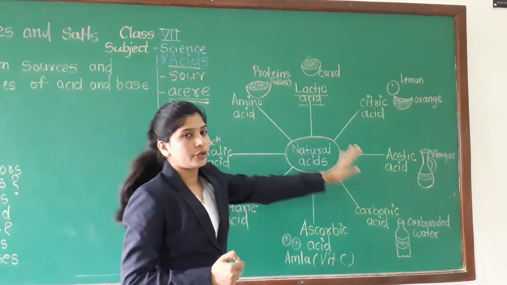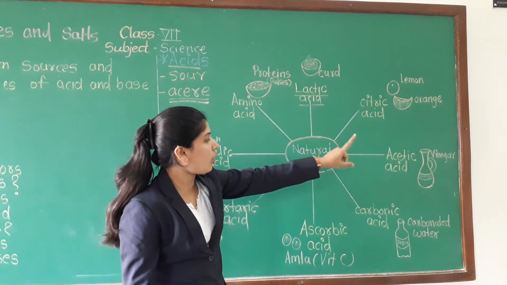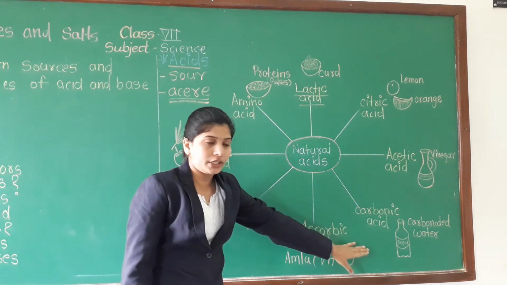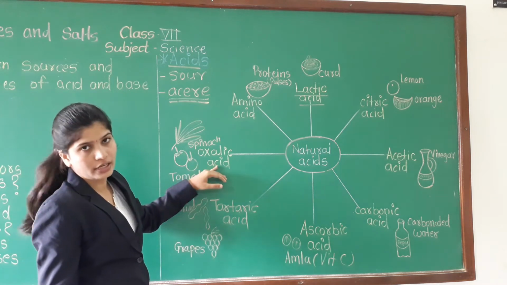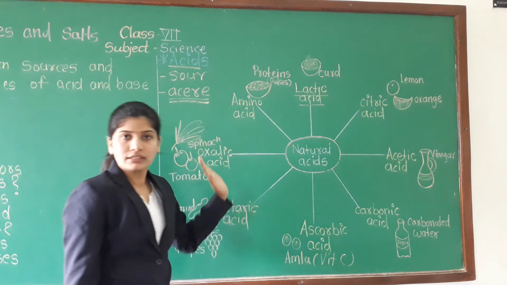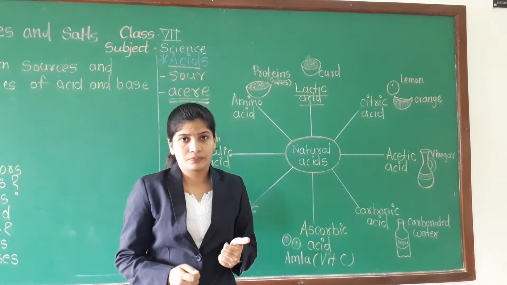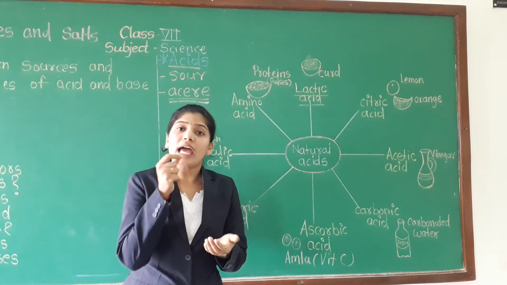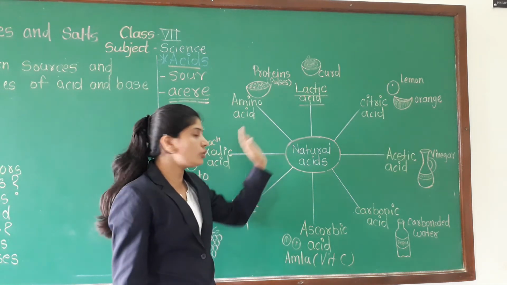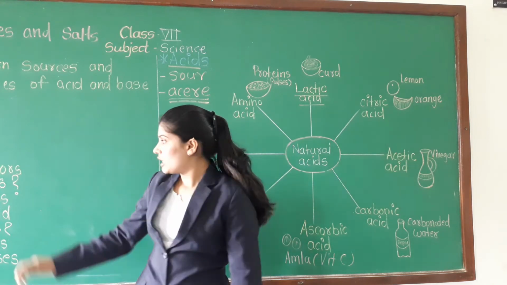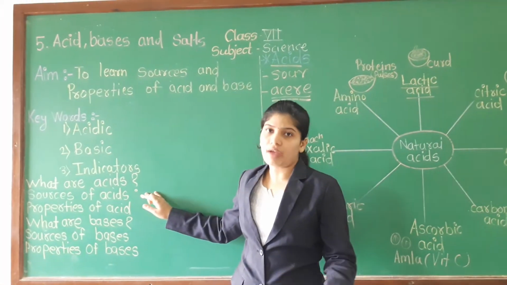So you can see here, whatever the examples are, like curd, lemon, orange, vinegar, carbonated water, amla, tamarind, grapes, tomato, spinach, they are sour in taste because a particular acid is present in that food item. Understood the natural acids? So here we have completed what are acids and sources of acids.